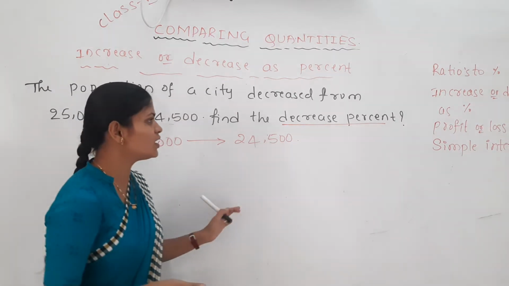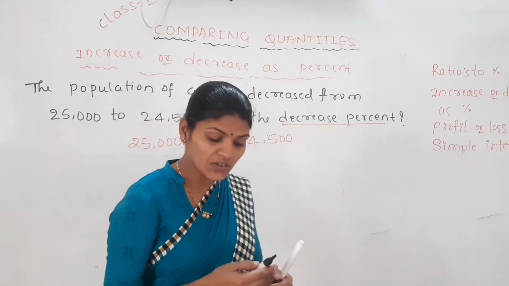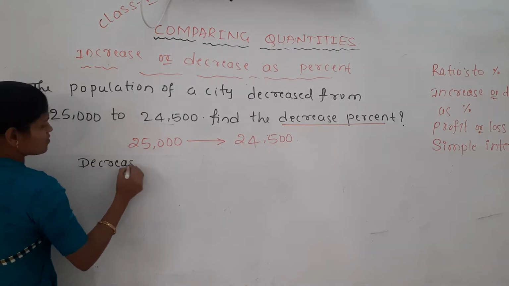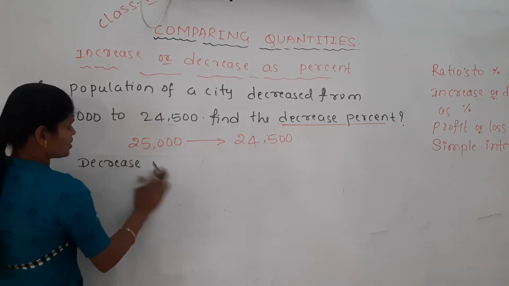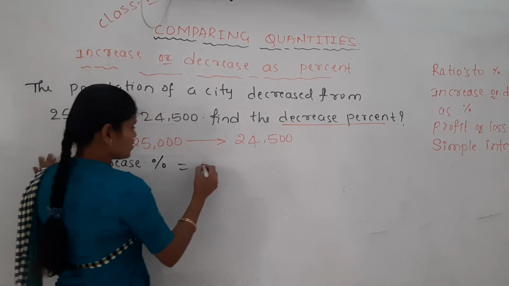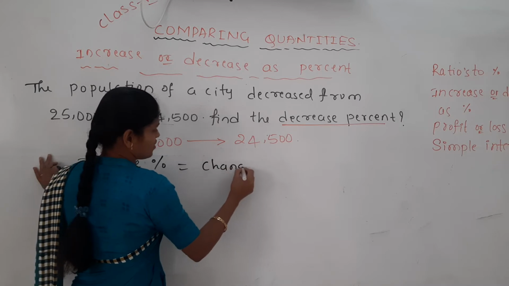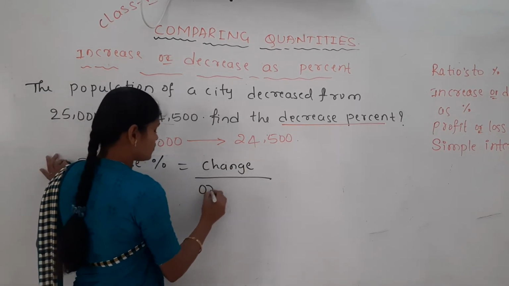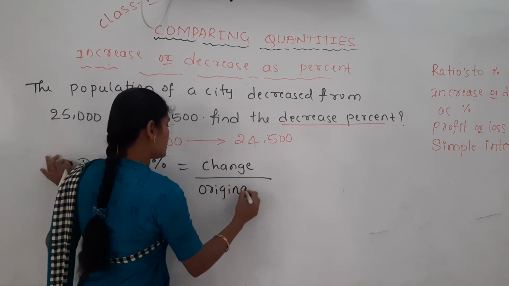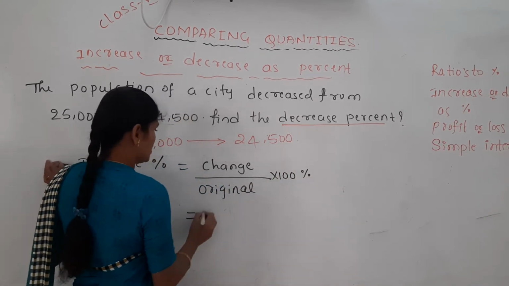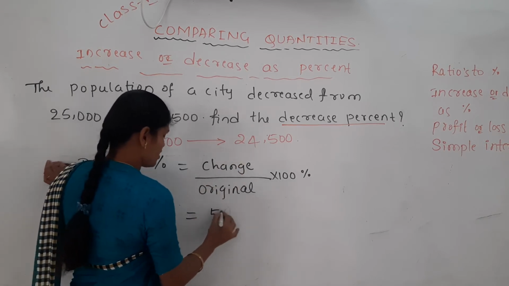How did we solve increase percent? In the same way we find the decrease percent. Here also, the change divided by the original, into 100%, gives its percentage. The change is 500.